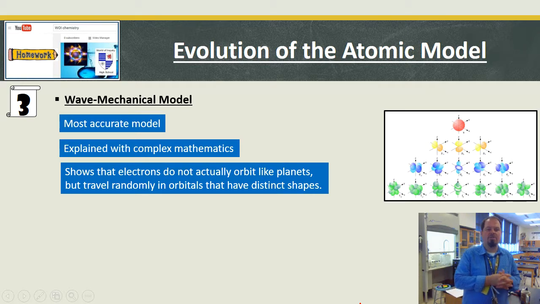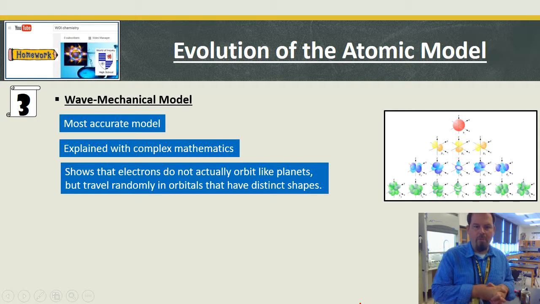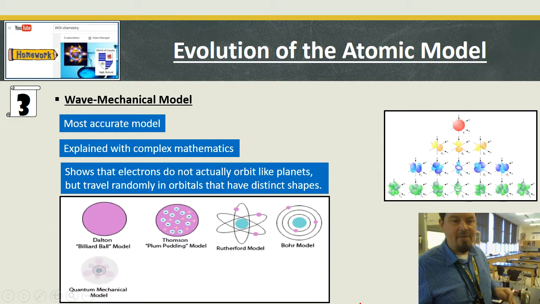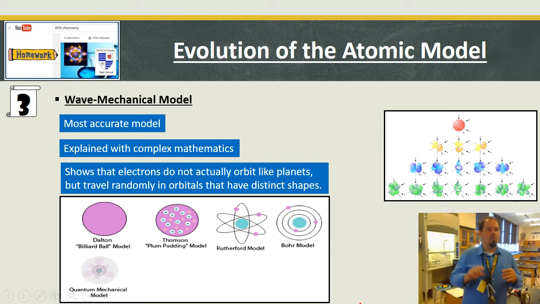This shows that electrons do not actually orbit like planets, but they travel randomly in orbitals that have distinct shapes. And this picture shows the shapes. And by definition, an orbital is the place with the highest probability of finding an electron. Okay, mathematically.